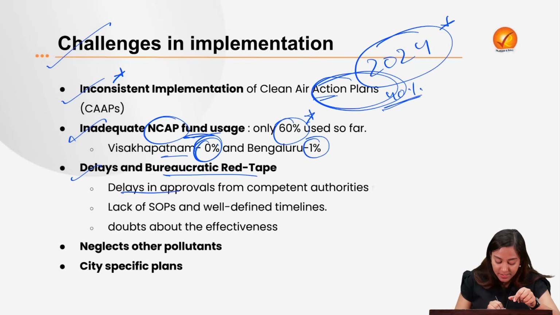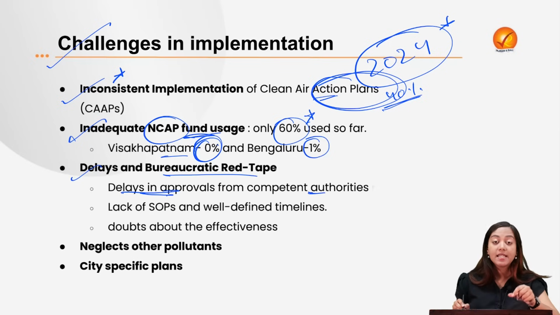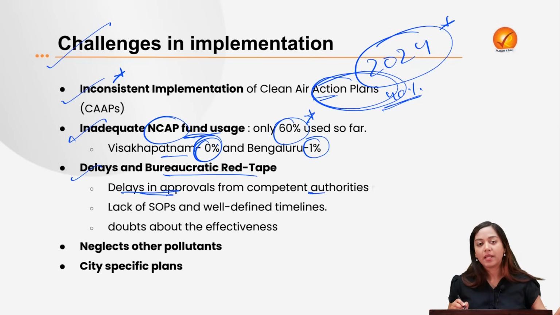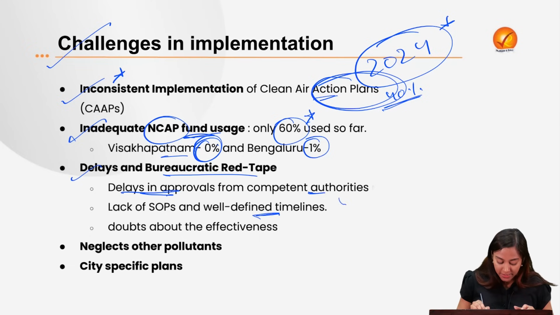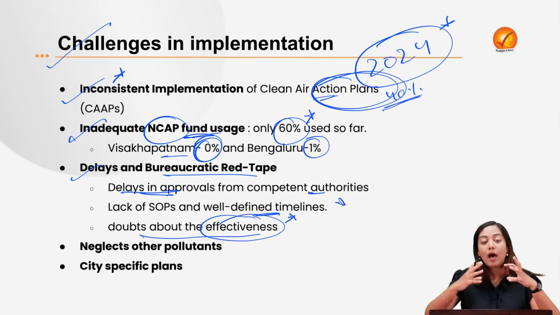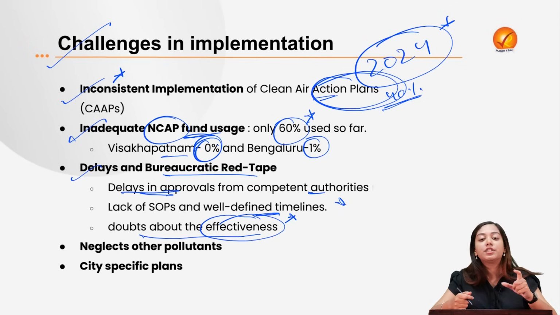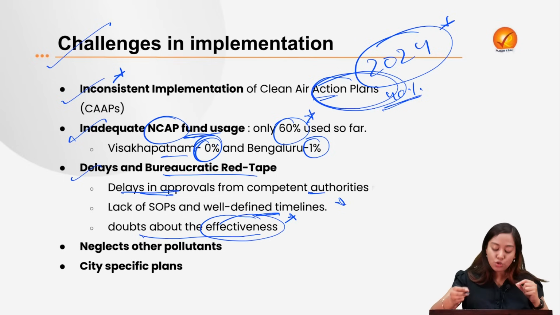The challenge is with delays in approval from the competent authorities, lack of proper standard operating mechanisms, which introduces a lot of subjectivity into assessing action plans because it varies from city to city. Then defined timelines, then doubt about the effectiveness of such measures. If you start doubting the process, you will never be able to take up the grit, the grilling that is required to reach the final result. And that is the issue over here.